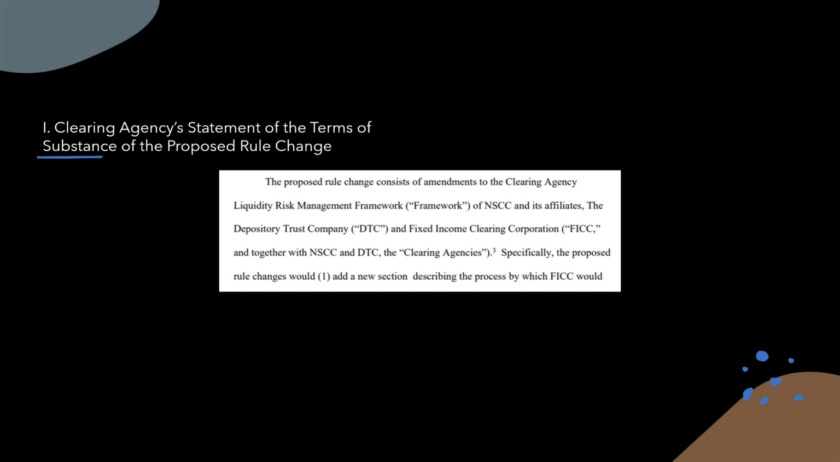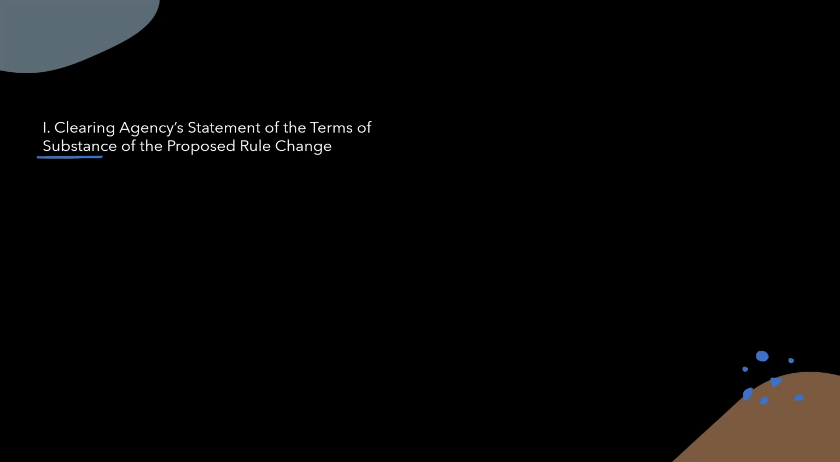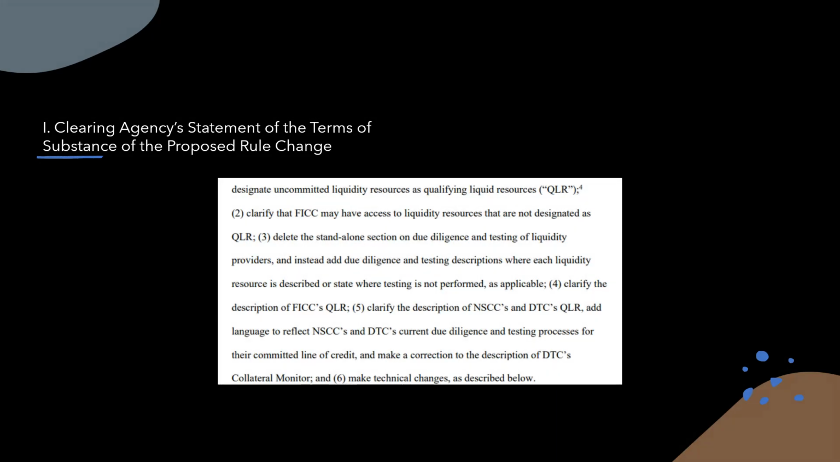Now, specifically, the proposed change would, number one, add a new section describing the process by which FICC would designate uncommitted liquidity resources as qualifying liquid resources, or QLR. We're going to refer to qualifying liquid resources as QLR from here on out. Number two would clarify that FICC may have access to liquidity resources that are not designated as QLR. And three, delete the standalone section on due diligence and testing of liquidity providers, and instead add due diligence and testing descriptions where each liquidity resource is described, or state where testing is not performed, as applicable.